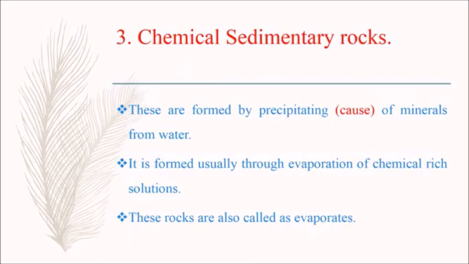The third one is chemical sedimentary rocks. These are formed by precipitation of minerals from water. It is formed usually through evaporation of chemical rich solutions. These rocks are also called evaporites.